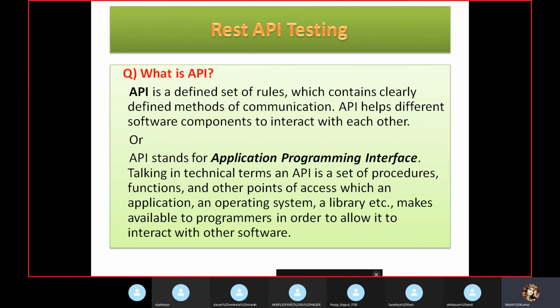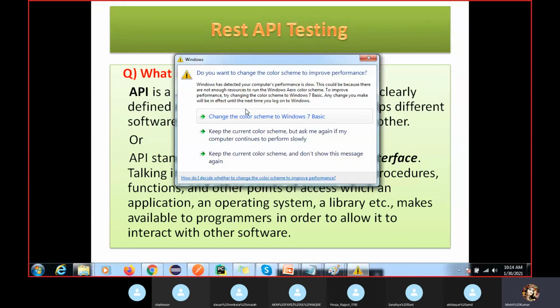Like Chinese people, right? They don't know English, they know only the Chinese language. Or Japanese people, right? So one Chinese person is there and one Japanese person is there, and they have a common language, that is called English. English is the common language, right? So this is the job of API testing. The people who know English, because English is the common language. Japanese also know it, Chinese also know it, right? So this is the common interface between the two applications.